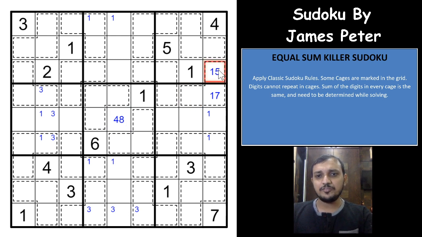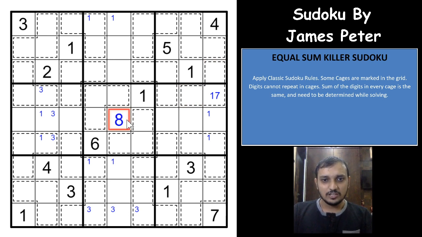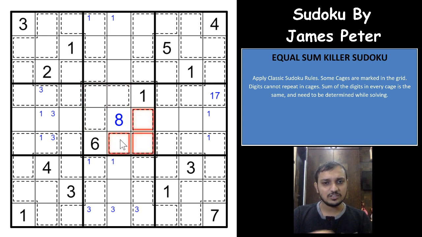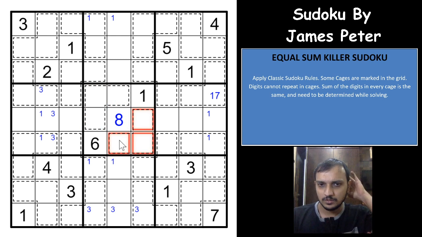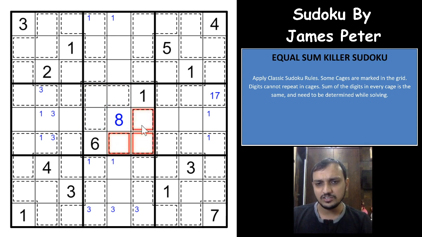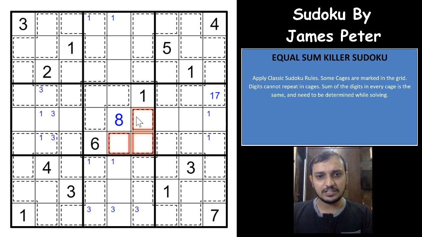Let us assume you have 15, and 15 can only be there when you have an 8 here, right? So if you have an 8 here, the sum of each cage is 15, right? So you have 18 cages. 18 into 15 is how much? 225 plus 45, 270, right?